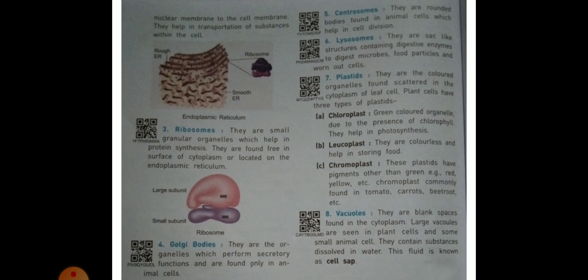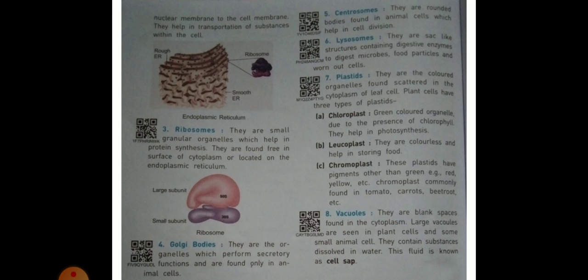And lysosomes, they are sac-like structures containing digestive enzymes to digest microbes, food particles and worn out cells. Lysosomes are called the suicidal bags of the cell.